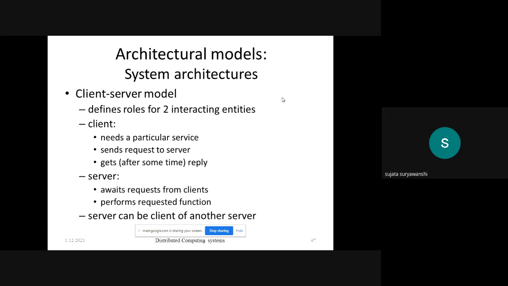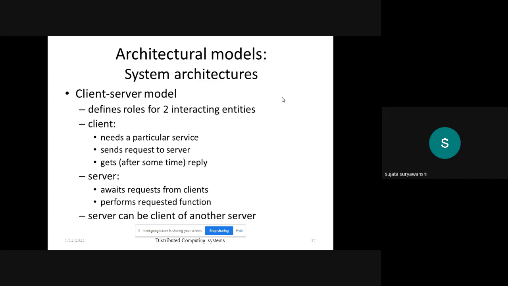But in our laboratory, all 30 systems are connected in a LAN, so the peer-to-peer model is there. Whenever a system is connected to the printer, then that system will directly send the request of printing the page to the printer only. No need to communicate with the server in our lab.